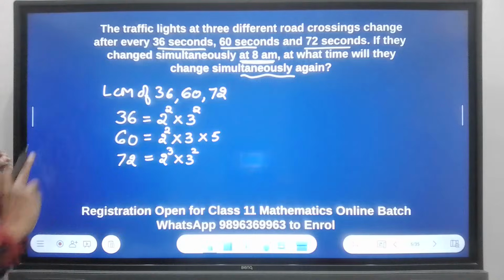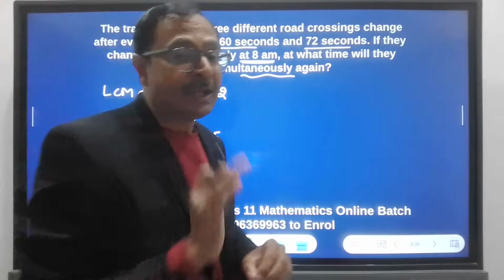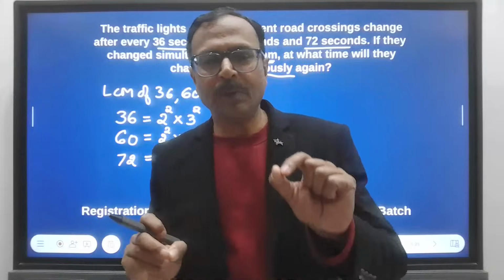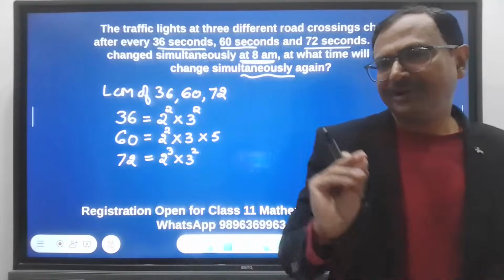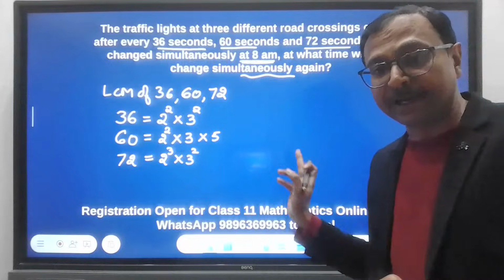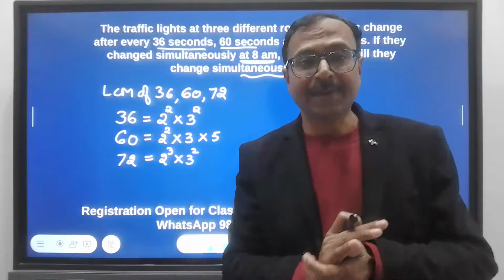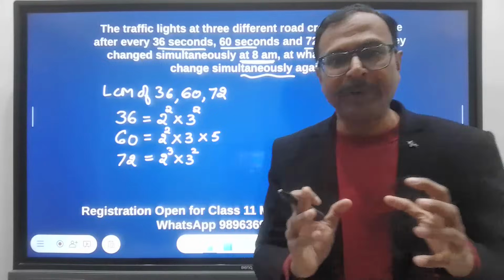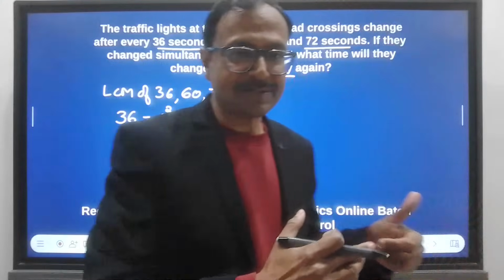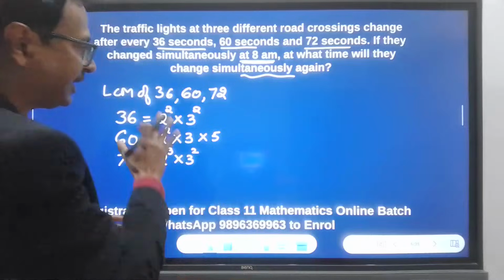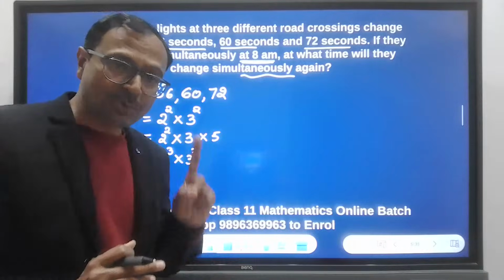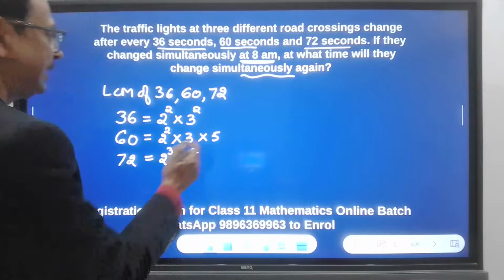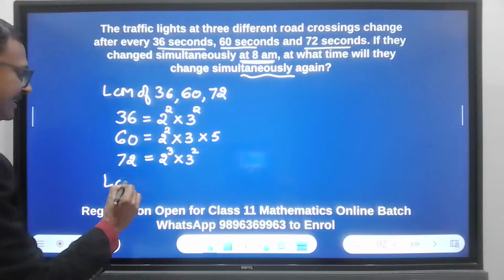So here we have the factors, and if you want to, you can eliminate the chances of getting your marks reduced by 1 mark because you did not show the factor tree. Show the factor tree in the exam. Don't assume that the examiner is going to give you full marks for not showing the factorization. So show the factorization also. I have done it directly here just to save time, but you have to show the factorization using the factor tree method. Now, using this, we can find the LCM.